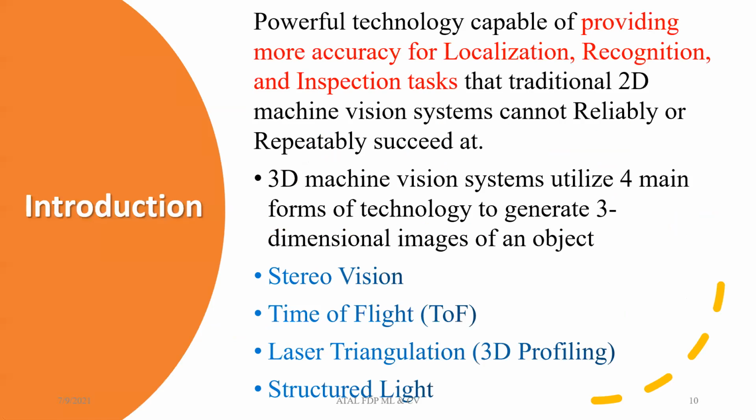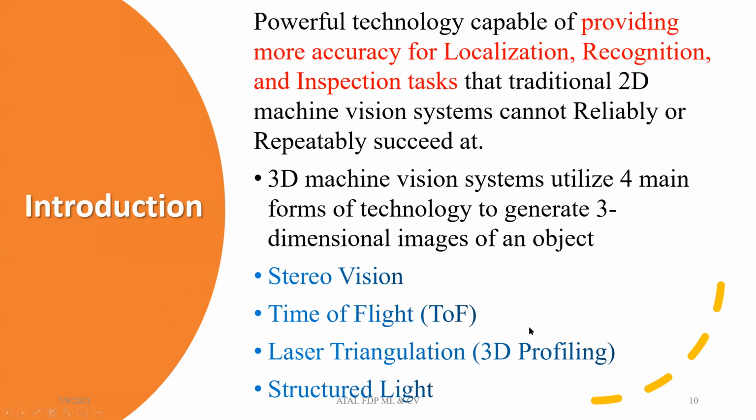Now, coming to the introductory part: what are the existing techniques available for 3D representations? There are already some physics-based techniques. Those are stereo vision, which we are very familiar with, which even human beings use.